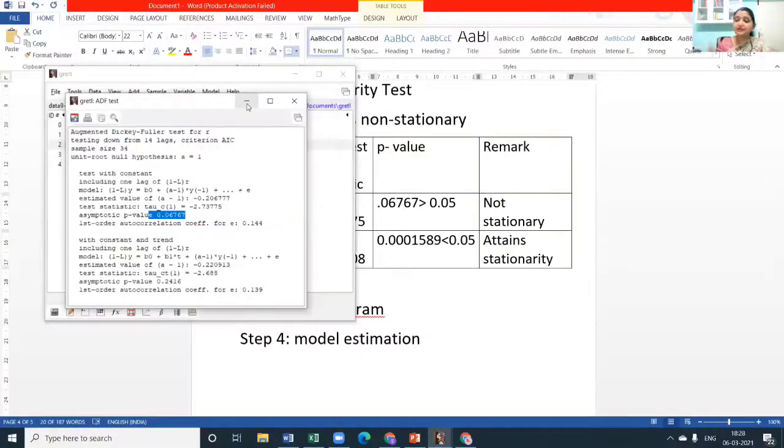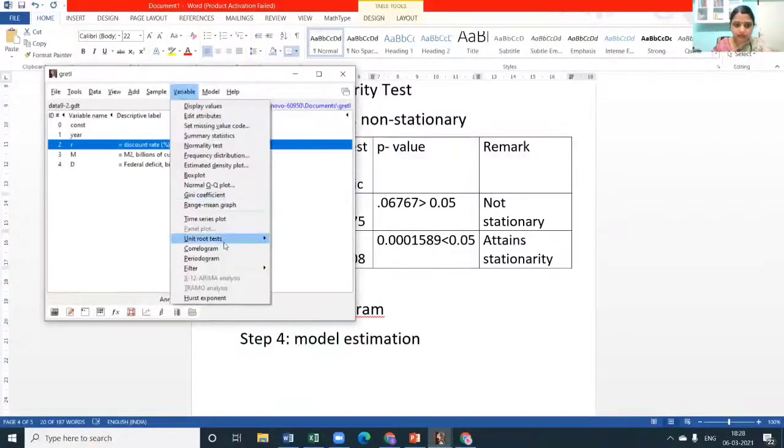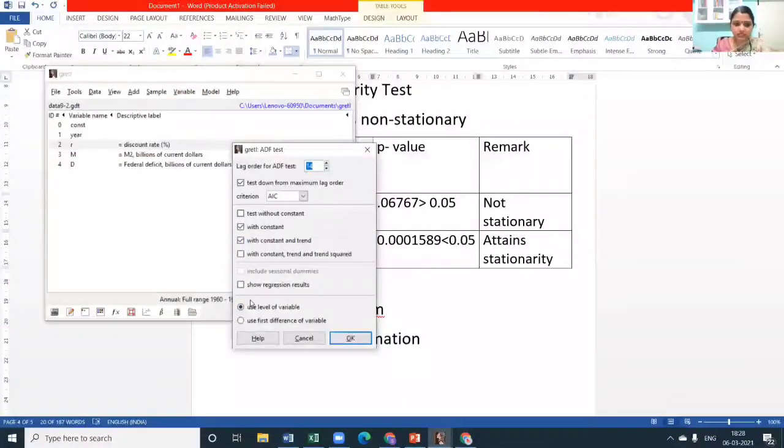This lag length is different from our AR and MA lags; there we have to choose. This is for the iterative process, so don't bother about it. That default lag we will go with. So we saw that it is not stationary. Hence, once again, click on variable, unit root test and ADF itself, and check the second one: use first difference of variables, the second block.